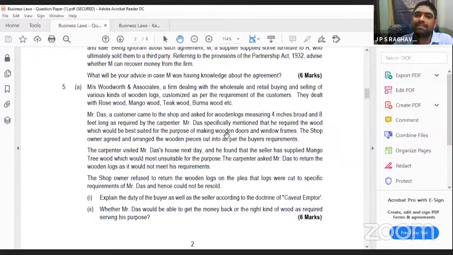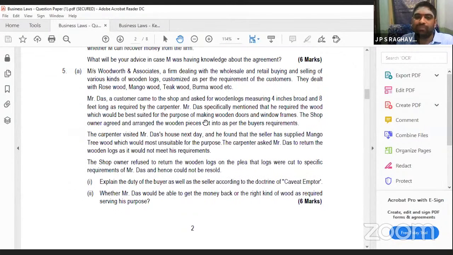And the buyer is asking, I want to make wooden doors, what wood will be suitable? He is asking for the better wood also. In this situation, the shopkeeper agreed and has given mango wood. And the next day, the carpenter came and told them they are most unsuitable, and the wrong type of wood has been given for his requirement.